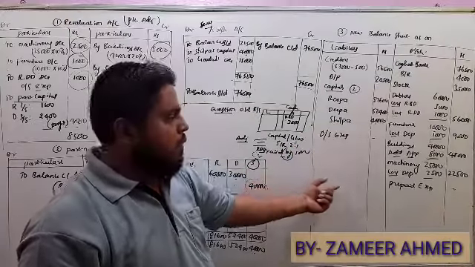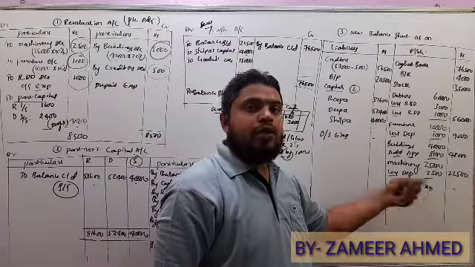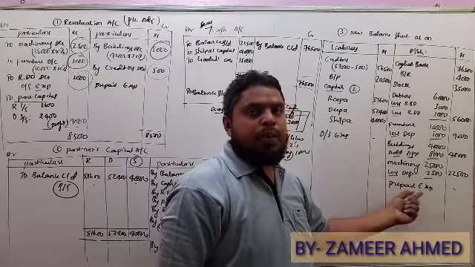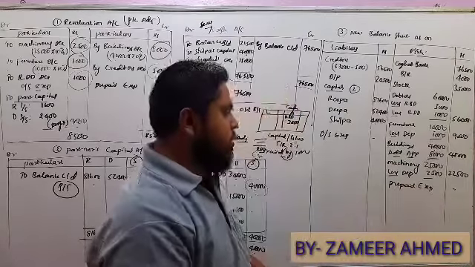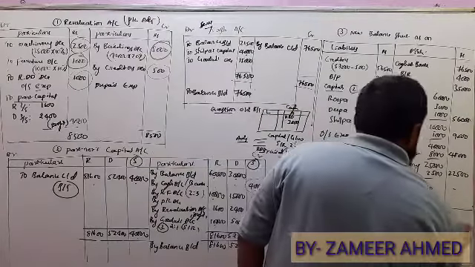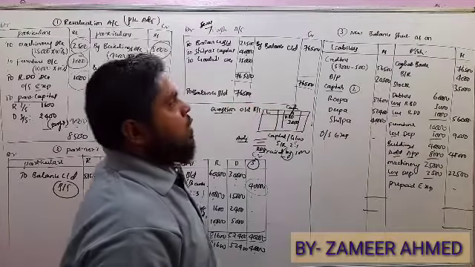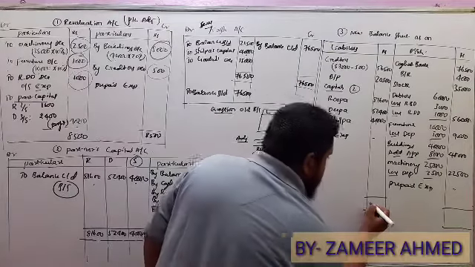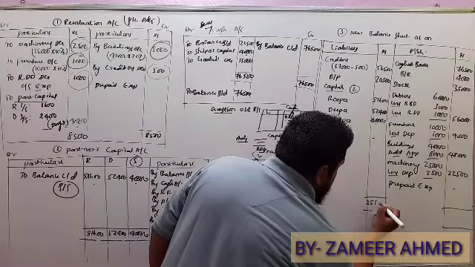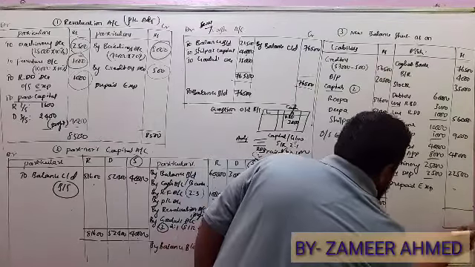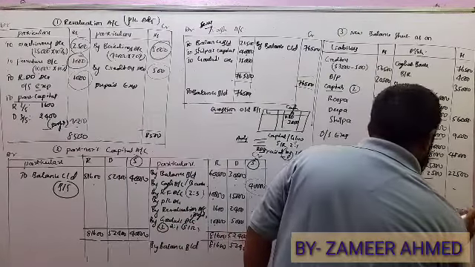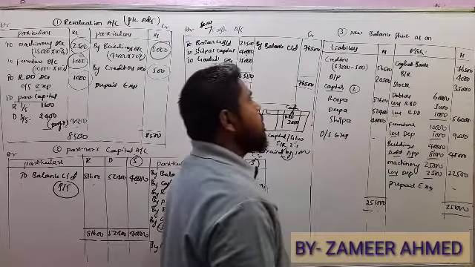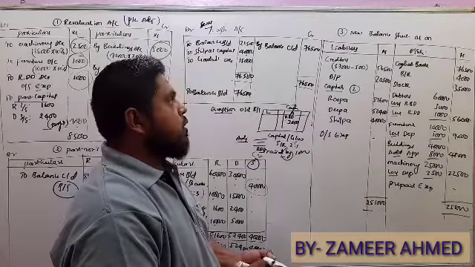Prepaid expenses are what the partnership firm has paid in advance. Prepaid expense is also not there. Now, after taking all the assets and liabilities, you have to make the total here: 2,51,000 is the total. So this is the balance sheet.